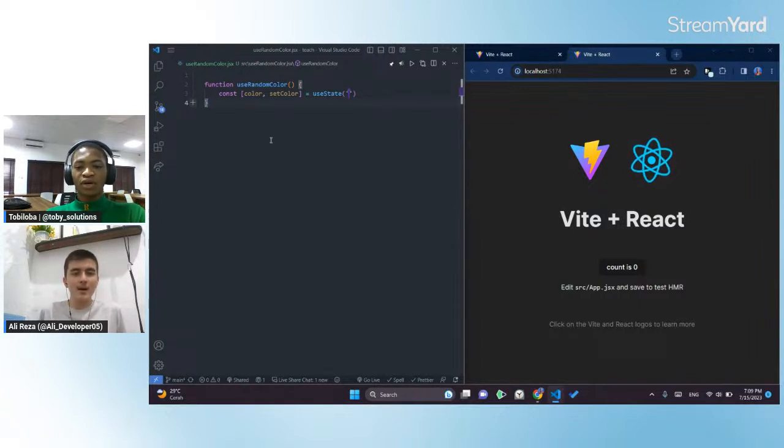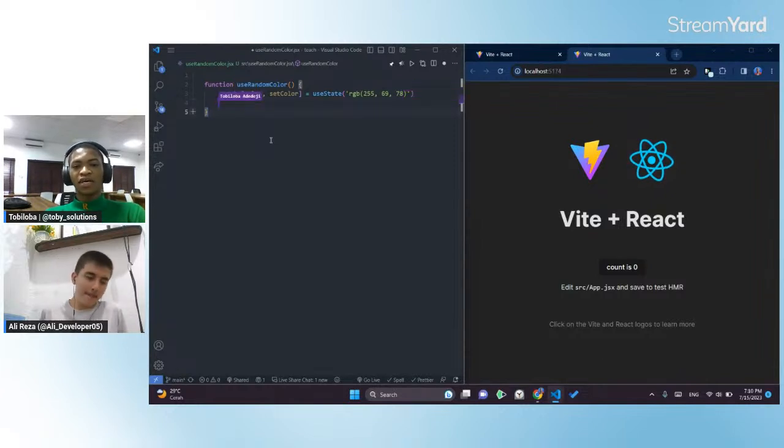So if I do RGB 255, 255, 255, is that black or white? I think that's white, so I'm not going to do that. I'm just going to put random values here. We can't see the color now, so I'm just going to put something here. If you know CSS, there's this RGB way of setting colors. I'm just going to put maybe 67, 69, maybe 78. So I've created my state with this color.